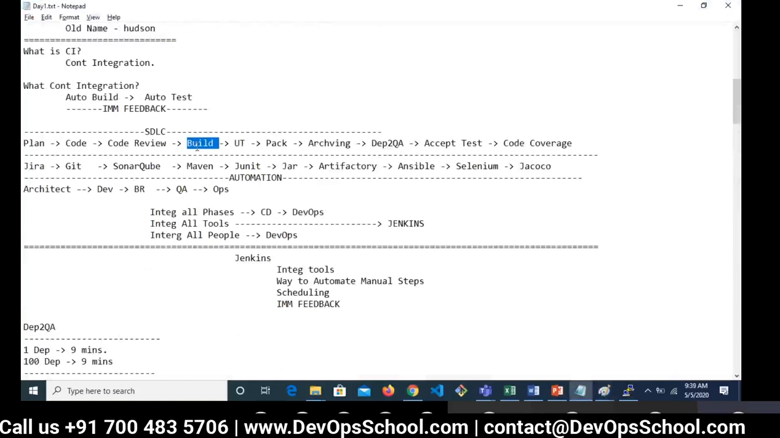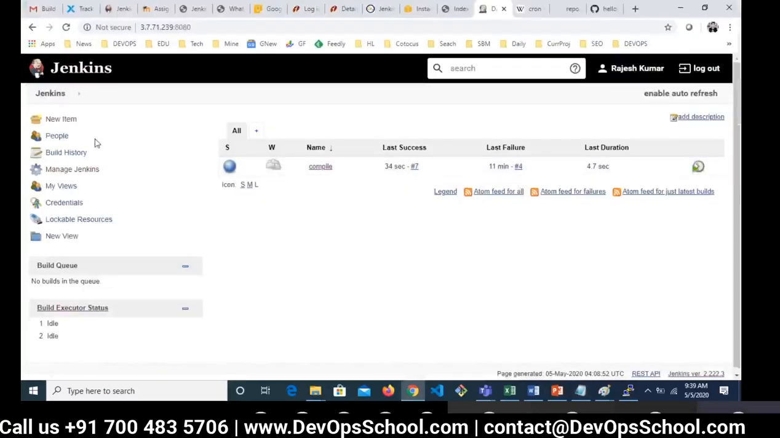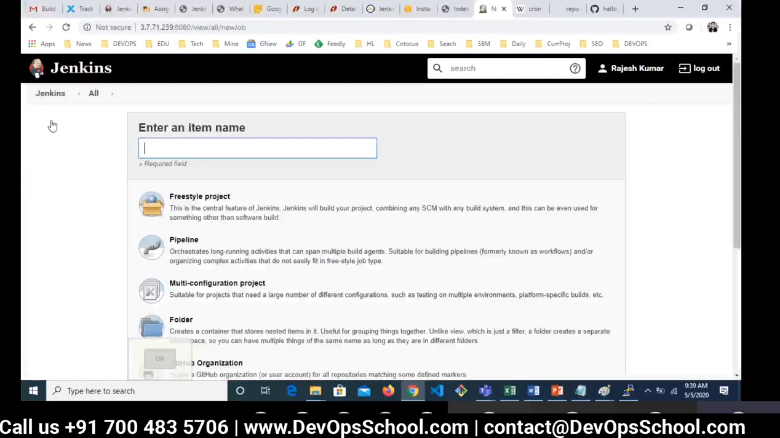This is the one which you did using Maven. I have to do UT, package, archive, all this thing you have to do, right? Because this is a pipeline, right? You have to create it. So now how do we create it? New job. So new item.